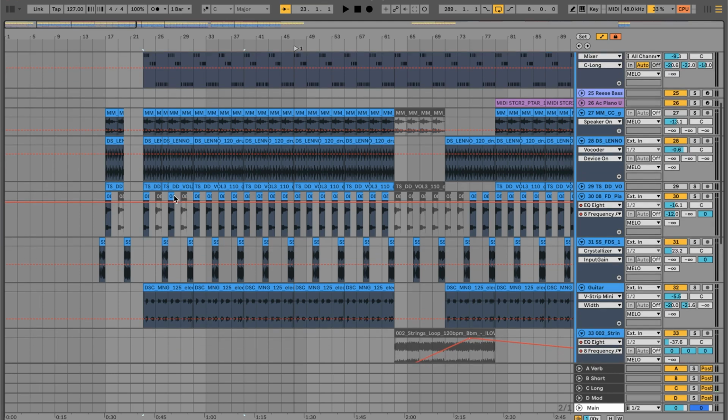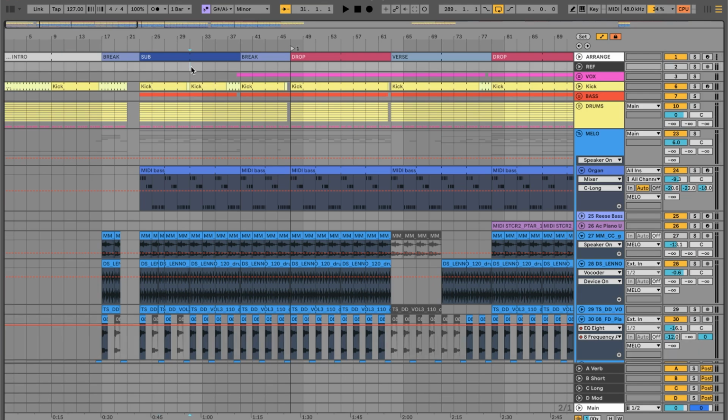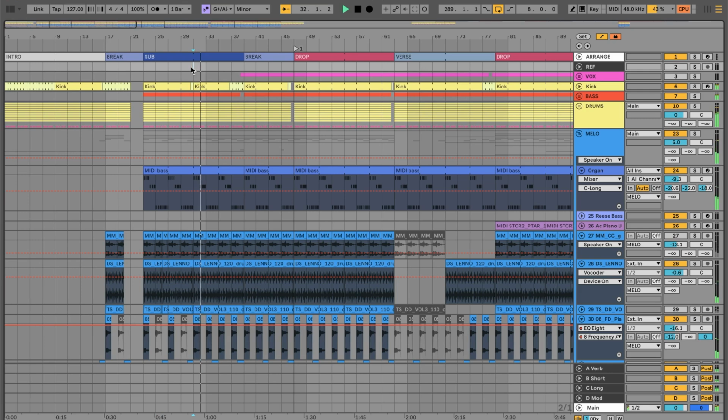There's slowly more elements. You can see, I just pressed 0 on the keyboard to remove some of the clips. So slowly more layers are being added in. On the second half here, there's a bit more going on. A little production trick here is to remove the kick. Let me go into the break. The vocal comes in here.